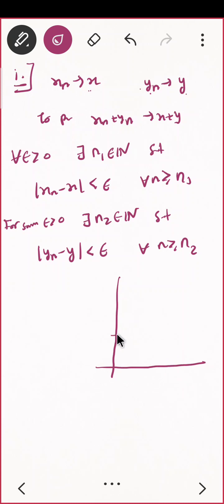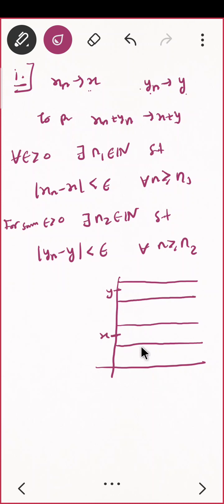See, your x is here. I'll have an epsilon band for x, correct? And y will be somewhere. Suppose I'm considering y is here, so I'll have an epsilon band for this, correct? And suppose for x, I have n1 here, so I'll write it with a different color. That means after this n1 everybody is in this epsilon band, for x.